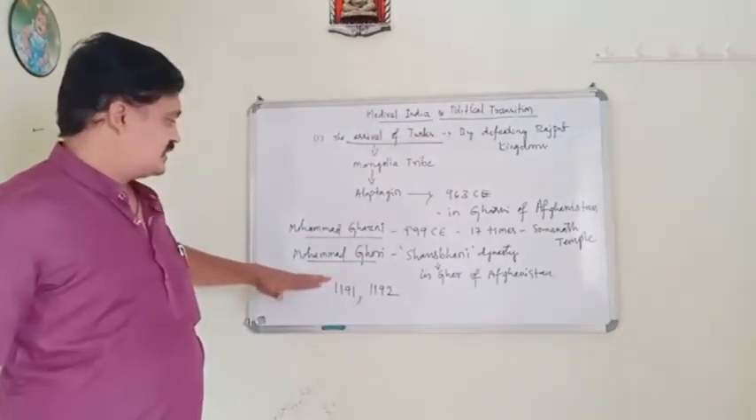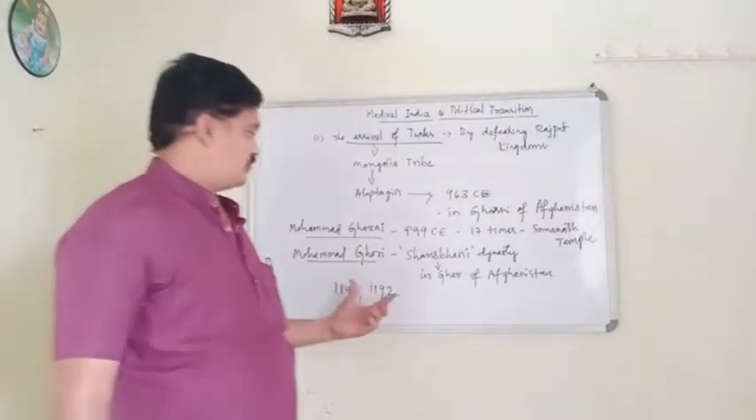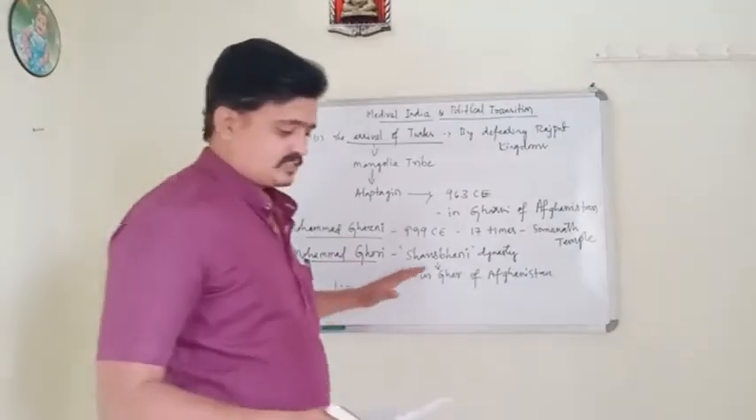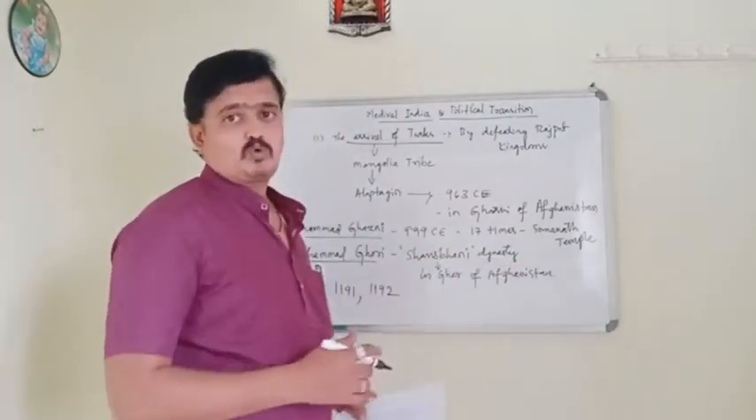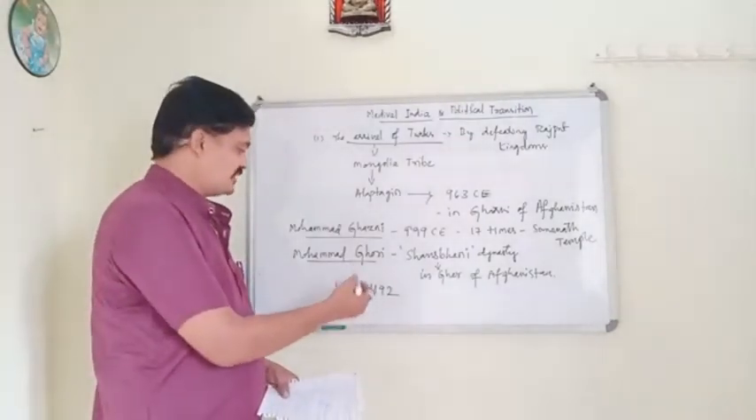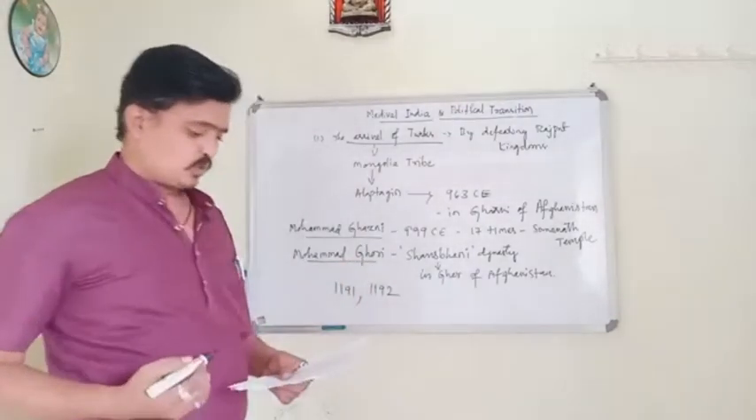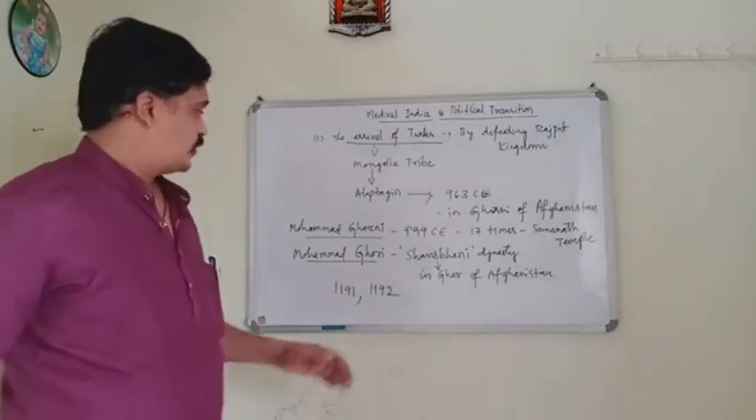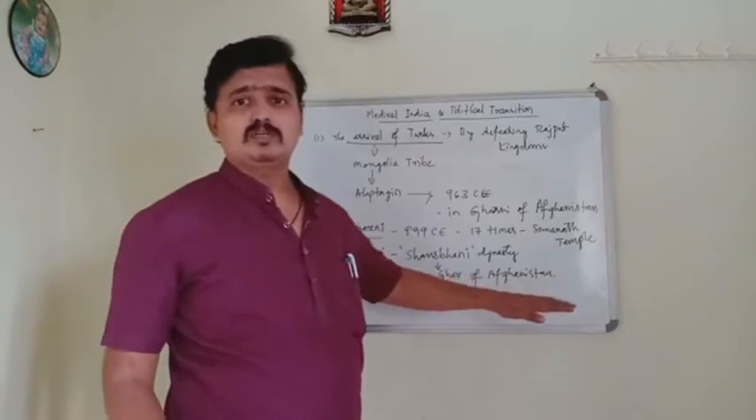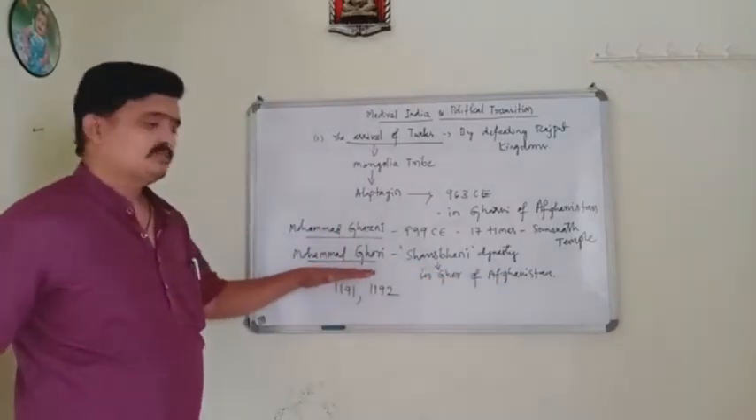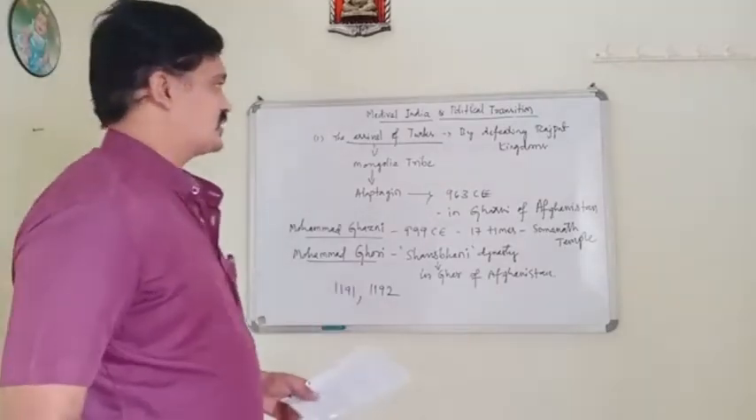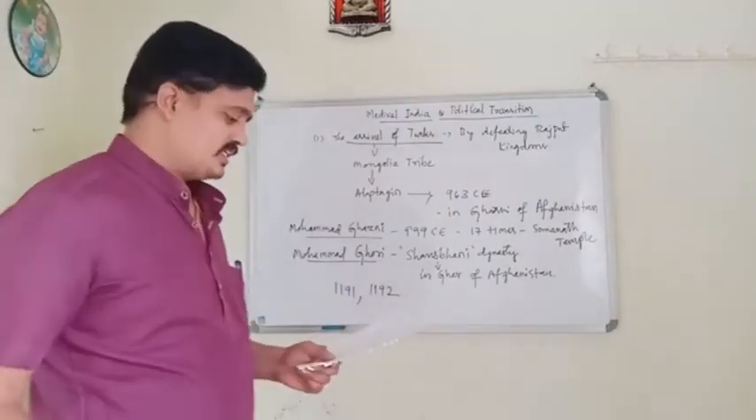And afterwards, the places which Muhammad Ghori won in India, he appointed his slaves to look after those areas. Later he was murdered on the way back to his place. These are the highlights of the arrival of the Turks. Next we go to the Delhi Sultans.